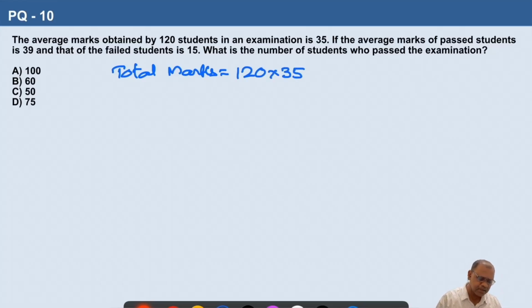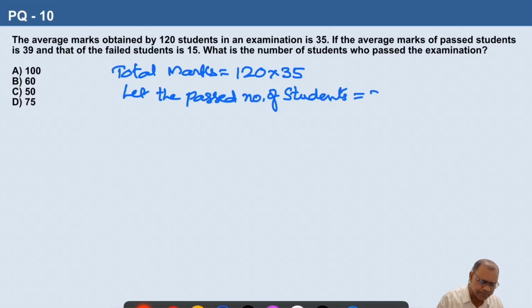Let the number of passed students be x. Then the failed students will be 120 minus x. So the average of the passed students is 39, so their total is 39x. And the number of failed students will be 120 minus x.